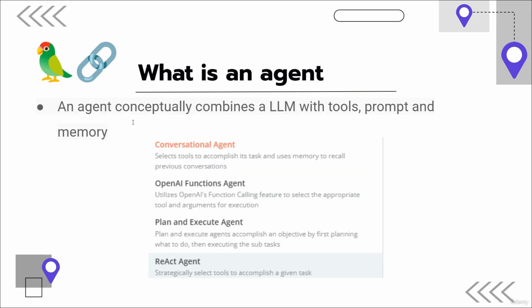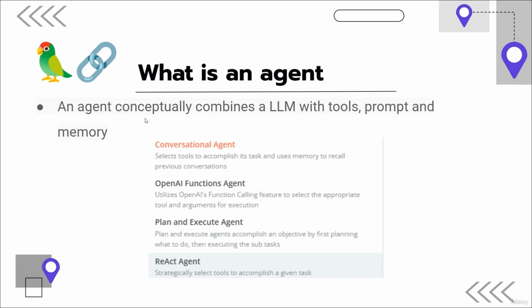Now, I wanted to introduce another key concept for LangChain, and that is the idea of an agent. Conceptually, an agent combines a large language model with tools, a prompt, and memory to accomplish a task. For example, a conversational agent selects tools to accomplish a task and uses memory to recall previous conversations. A plan execute agent accomplishes an objective by first planning what to do and then executes the subtasks to accomplish the objective that's specified. And a React agent selects tools to accomplish a given task.